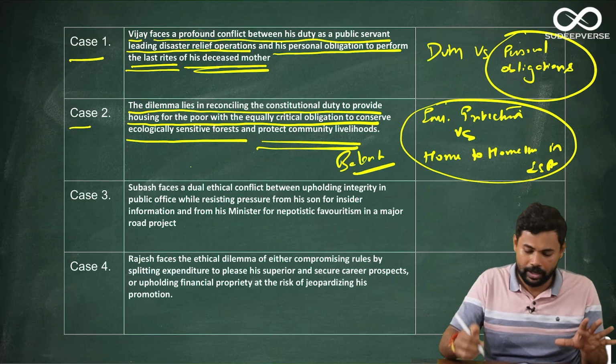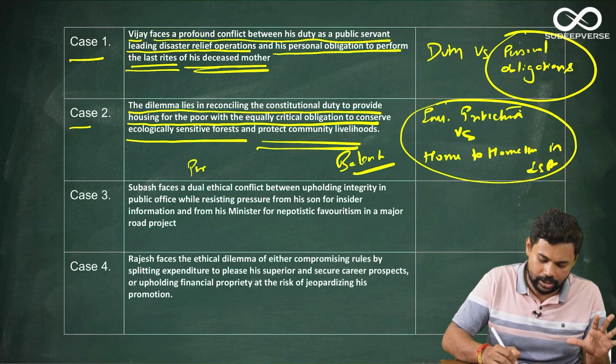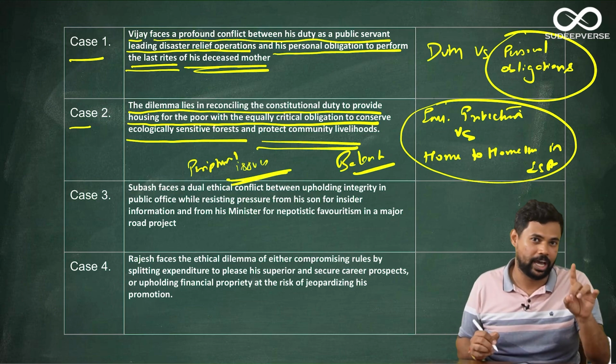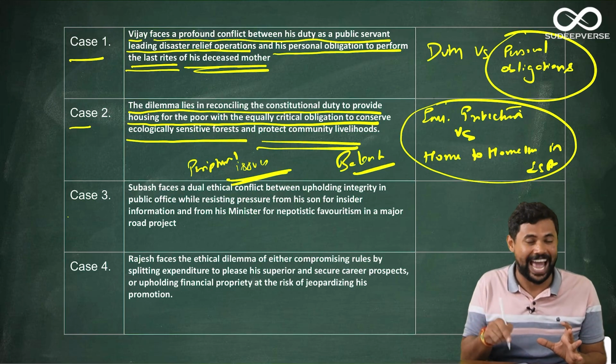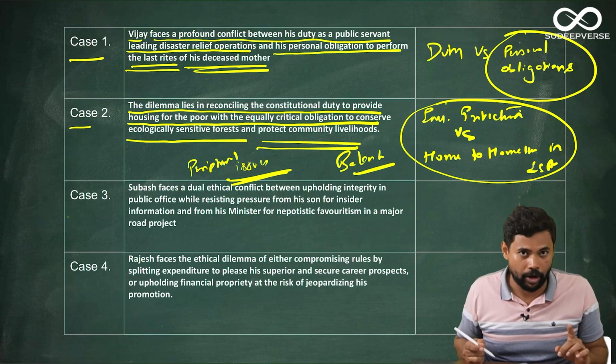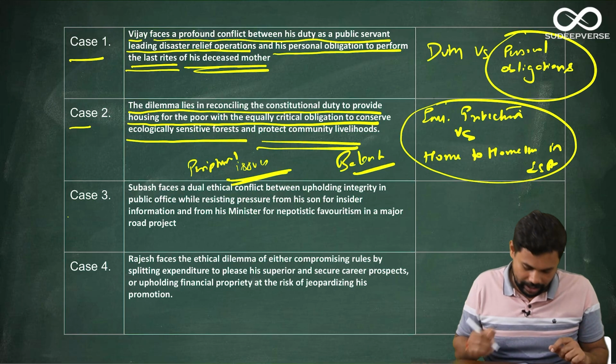So obviously you can bring, but here the trick is, as I told you, there are some peripheral issues and many people will neglect these peripheral issues. So be careful. If you can bring those peripheral issues and address how unethical those peripheral issues can be, then that means that you are going to get that extra points. So this is case study 2. Let us go to the case study 3.